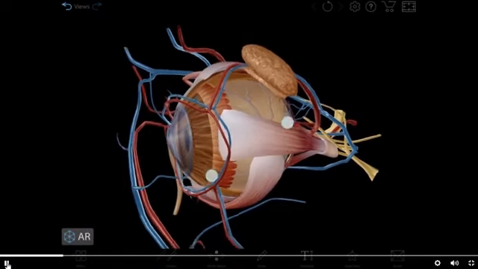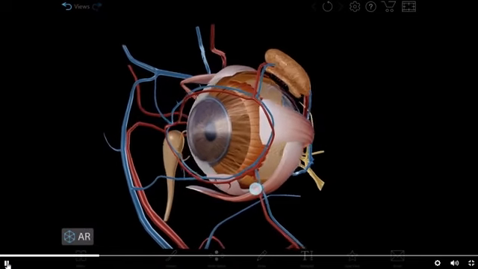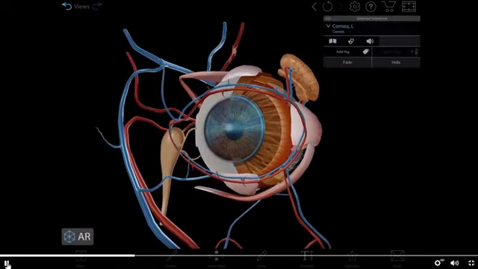Now, let us understand the internal structure of the eye. The internal structure of the eye contains many parts which help in the proper functioning of the eye. The ball-like structure you can see here is called the eyeball, and this eyeball is situated in a bony socket which is called the orbit. If you touch your face below the eye, you can feel the circular bony structure inside which the eye is located. That bony structure is called the orbit. Inside this orbit, the eyeballs are safely situated, and this bony orbit is protecting the eyeball.